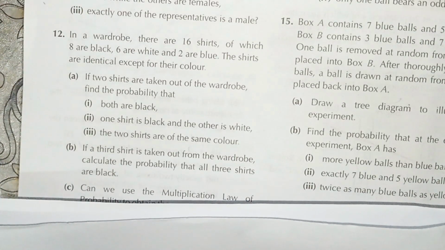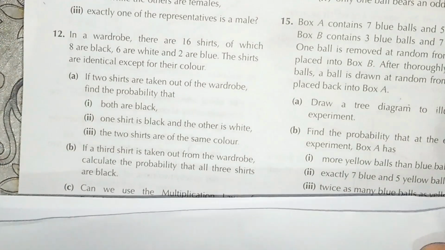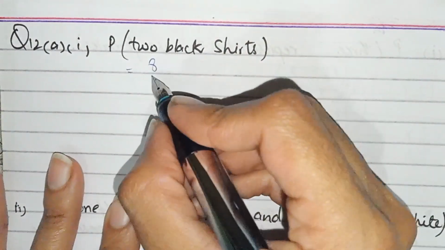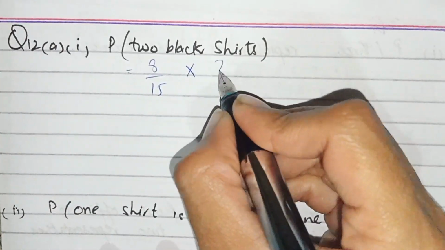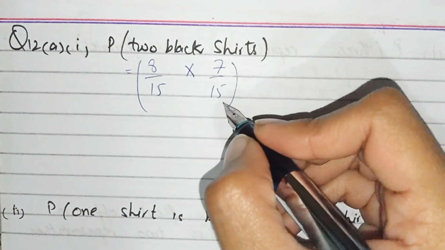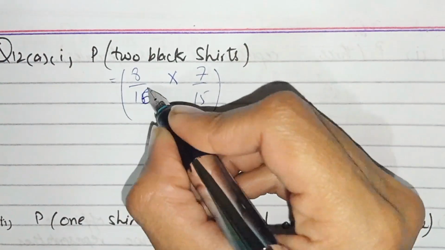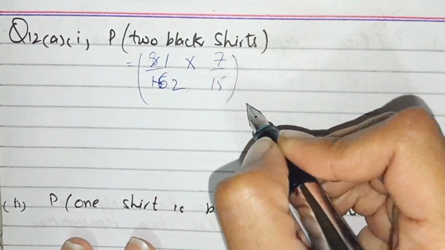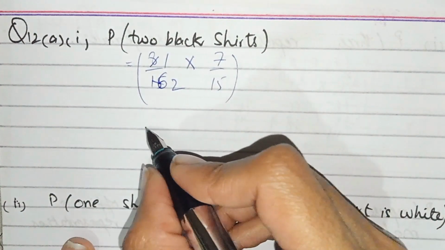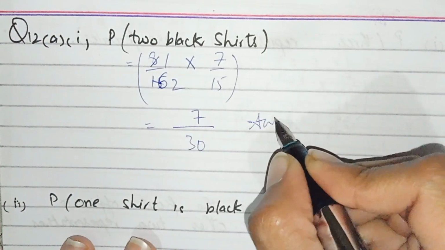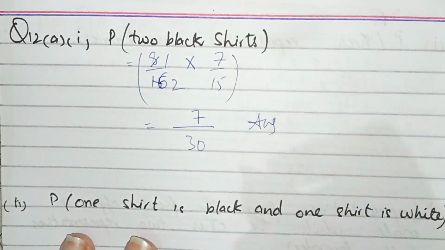One is less than the first one, so we can write the probability like that: 8 over 16 times 7 by 15. Now we have to solve it: 1 times 2 and 2 times 15 is 30, and the probability of taking 2 black shirts is 7 over 30.